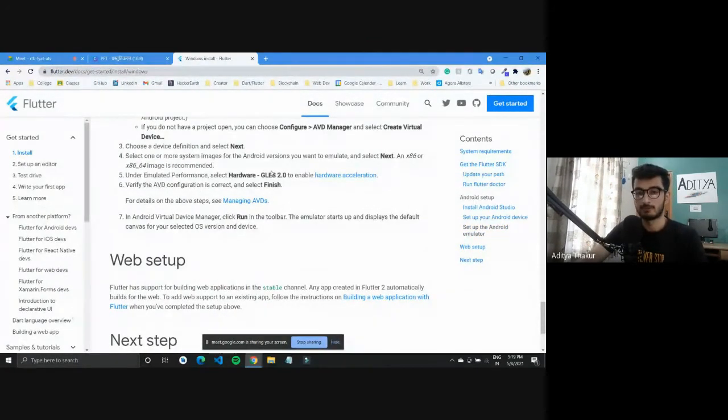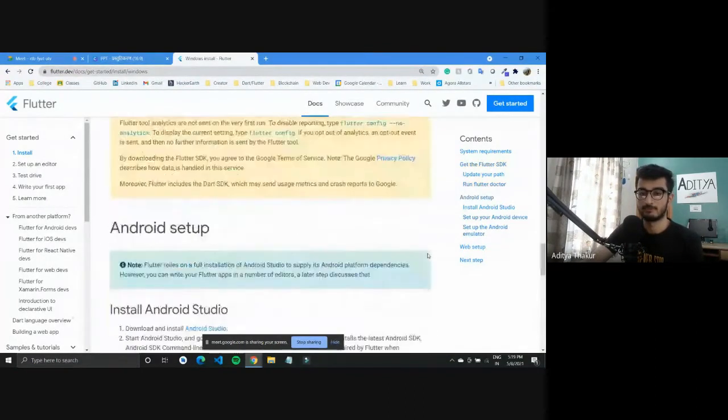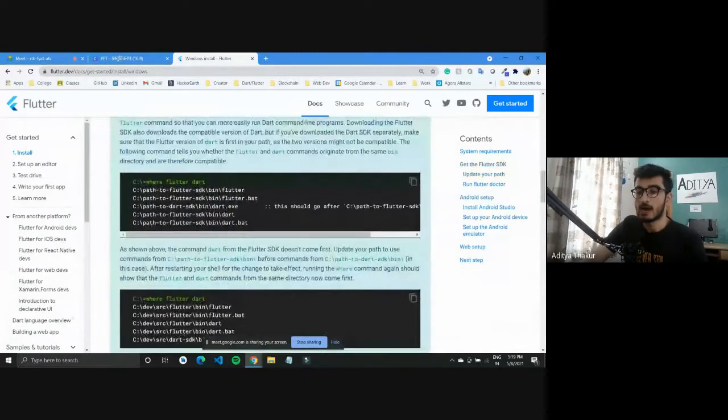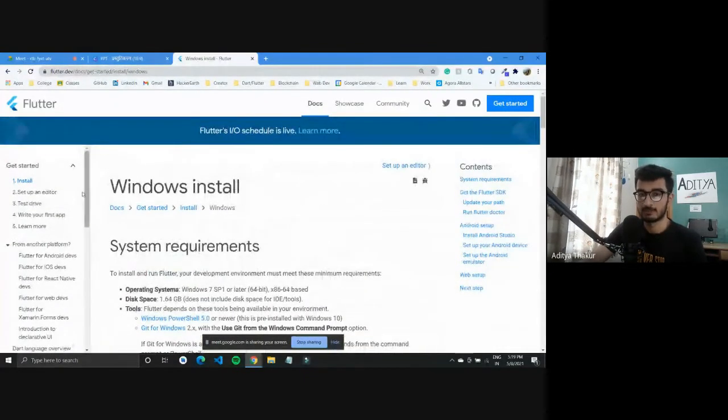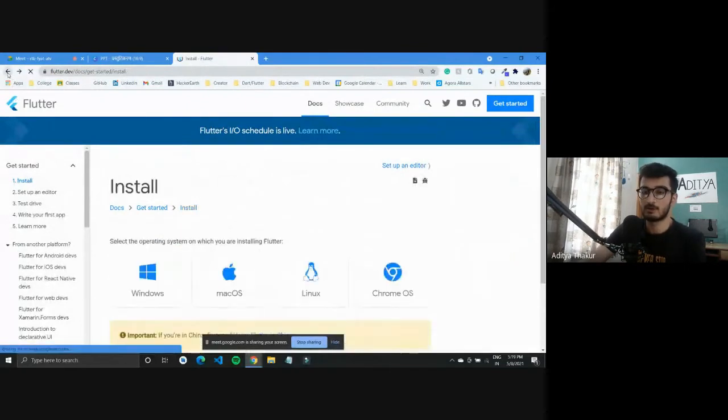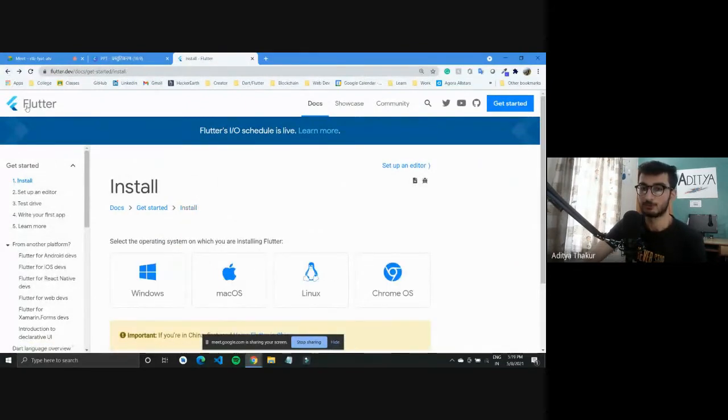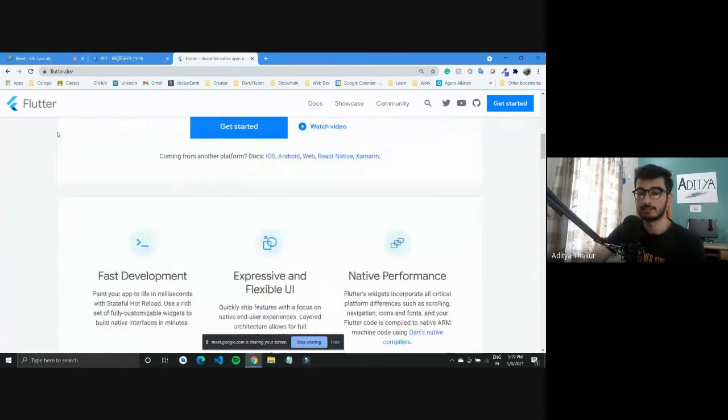After this workshop, if you do not have Flutter right now, you can install it later. Or if you have your PC open right now, you can keep it on installation. The zip file would take some time to download. I wouldn't go into the installation part. You can configure it after the workshop is done. But for now, I want to show you some of the features that Flutter has.